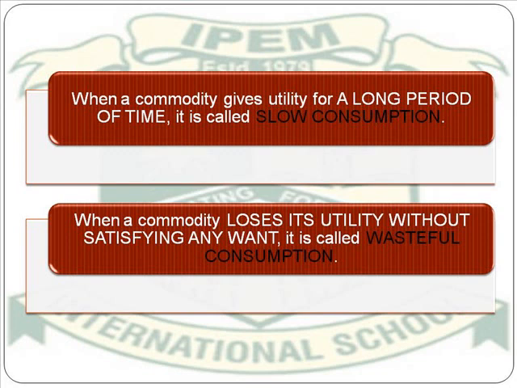Now moving to the last kind of consumption, that is the wasteful consumption. When a commodity loses its utility without satisfying anyone, that is known as the wasteful consumption. For example, if newly stitched clothes catch fire and are reduced to ashes, will you call it consumption? No, because those clothes were not able to provide you any satisfaction, because you were not able to wear them even once, and they were already destroyed, and that is why it is known as the wasteful consumption.